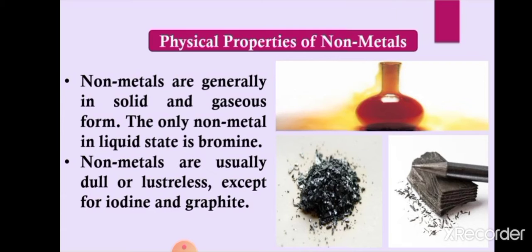Some are found in compound form, such as carbonates, nitrates, oxides, sulfides, etc.